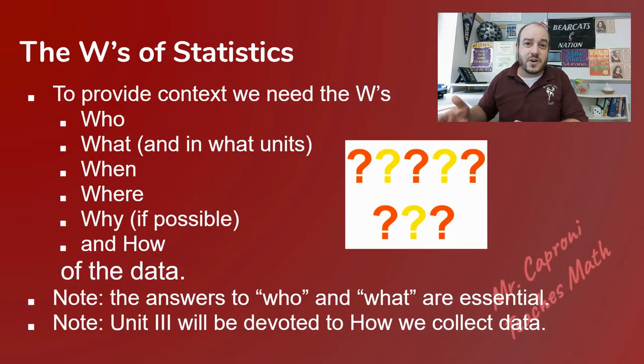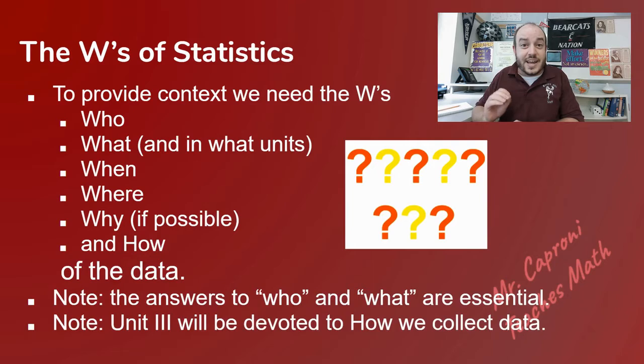Now, where is this information going to come from? It's going to come from the data we collect. Data can be any type of thing. It can be names, it could be records, it could be numbers, any type of thing that you can pull from a situation. Now, here's the problem: data is completely useless if it is out of context. So to put it in context, we use the 5 W's to see where we are: who, what, when, where, and why. And then we talk about how we collect all of those with the word how.